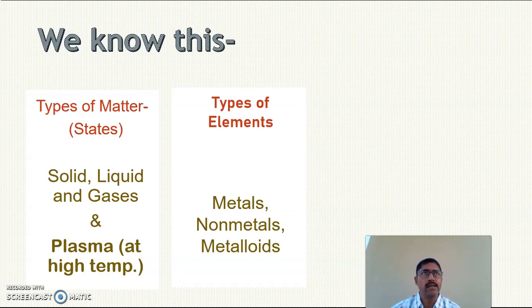Copper, lead, silver, gold, these are metals. Sulfur, nitrogen, selenium, bromine, these are non-metals. And silicon, germanium, arsenic, antimony, etc., these are metalloids.